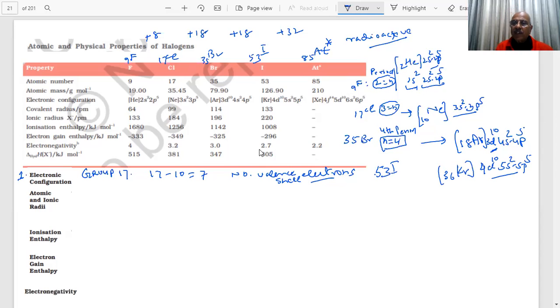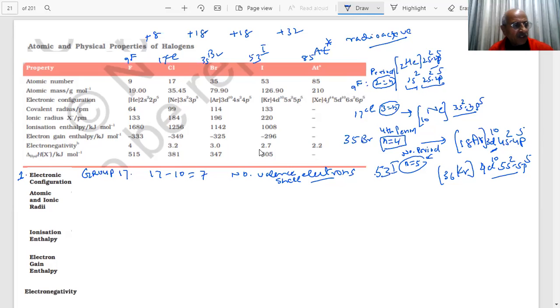So like this, we can write the electron configuration. Can you tell me any doubt? No, sir. So all we have to see is the period number here, n is equal to 5. Once I know the period number, it becomes easy for me to write the electronic configuration.